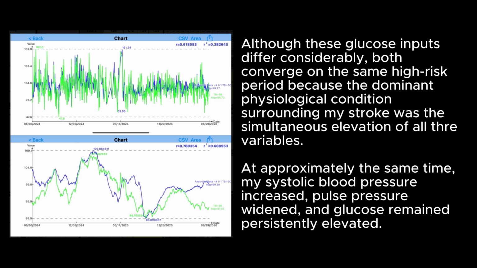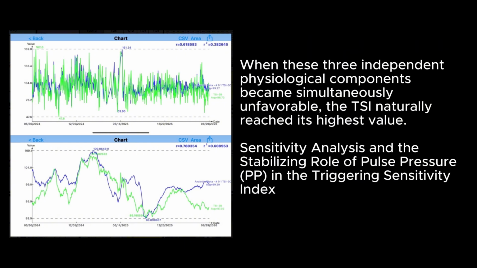At approximately the same time, my systolic blood pressure increased, pulse pressure widened, and glucose remained persistently elevated. When these three independent physiological components became simultaneously unfavorable, the TSI naturally reached its highest value.